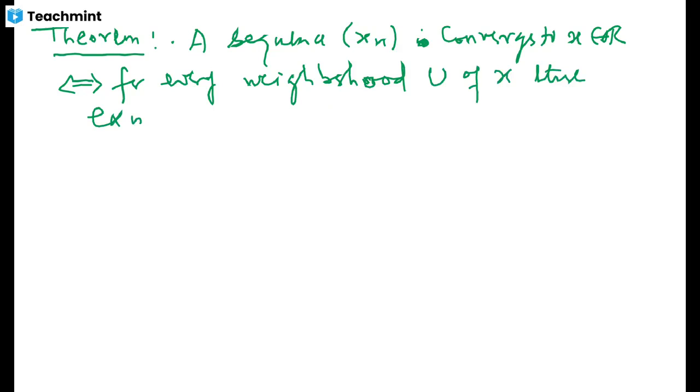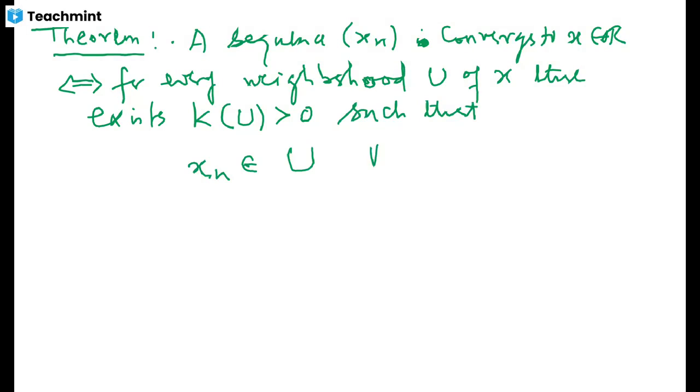there exists a natural number k, which might also depend upon u. It might change with u also. So I will write it as k(u) just to focus on the dependence of the natural number k on the neighborhood u, such that after the kth term, every term of the sequence sits inside this neighborhood, for every n greater than or equal to k. So now we have this.